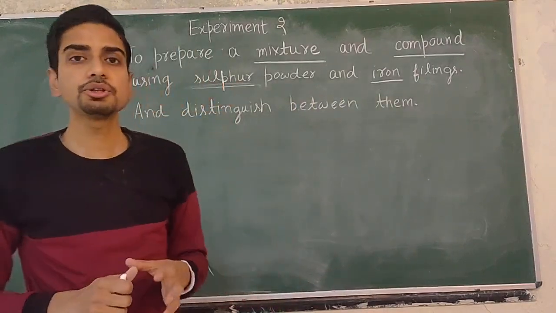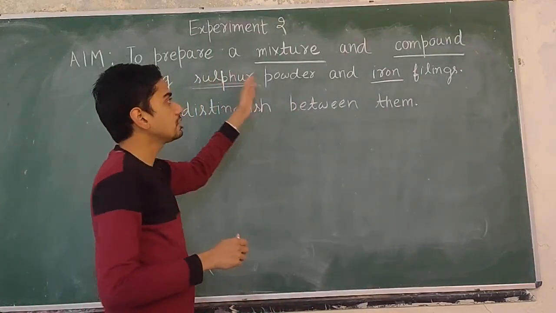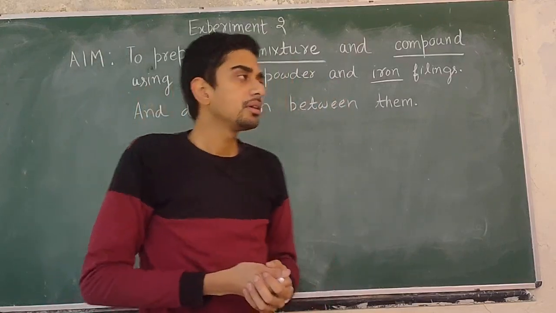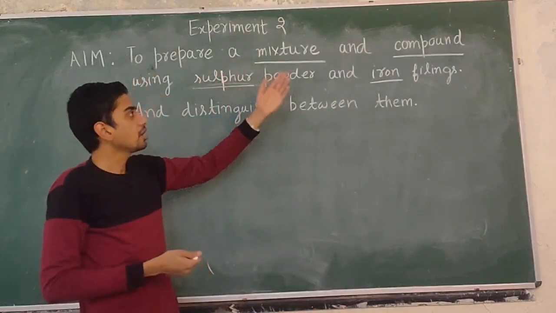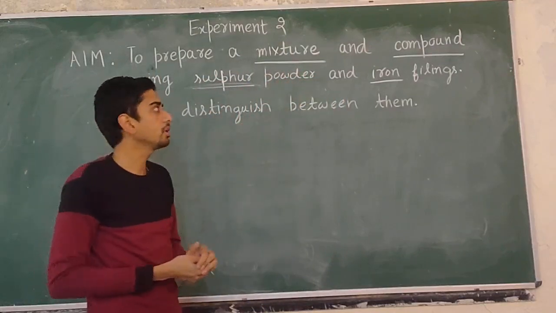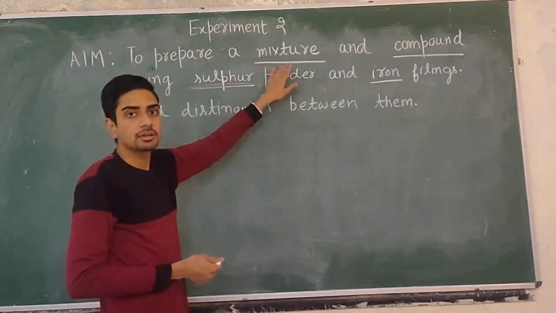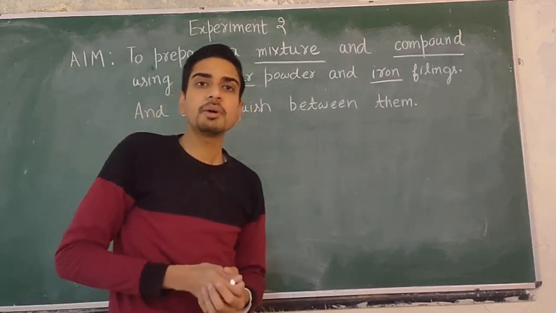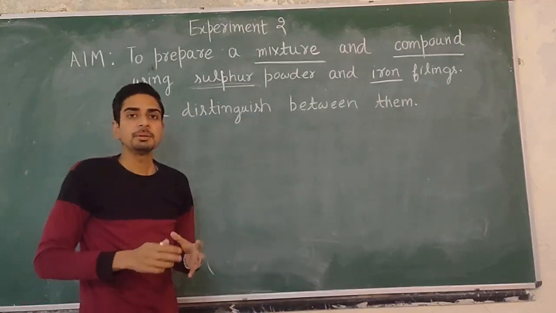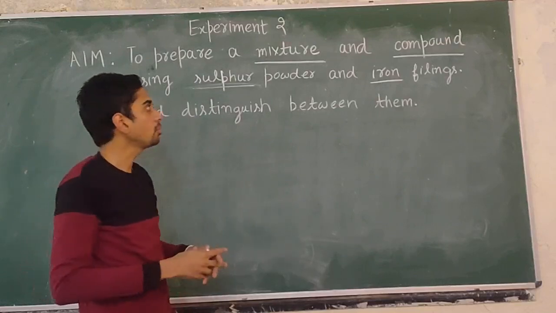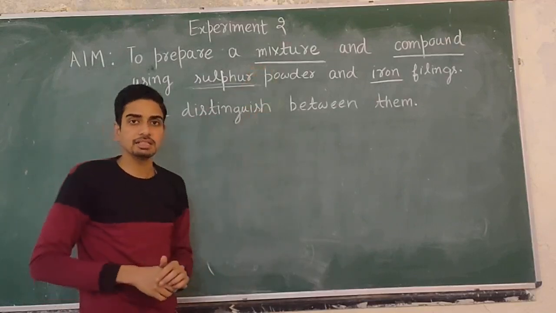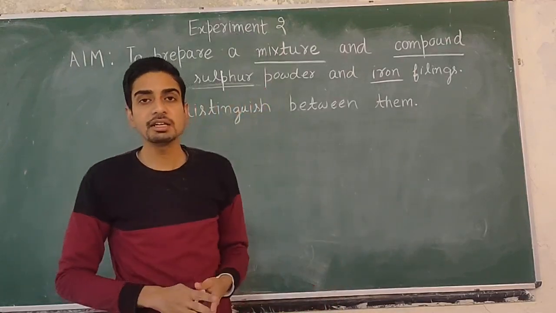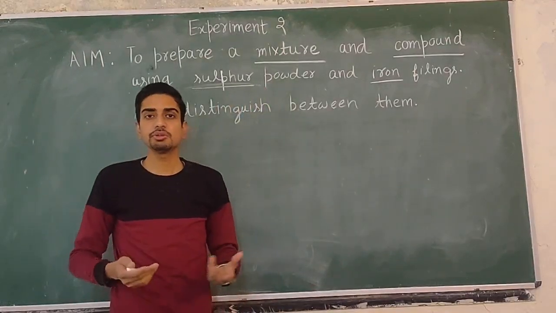So first you should know what is a mixture and what is a compound. You have studied in chemistry the difference between mixture and compound. So what is a mixture? You have read about this, that a mixture is formed by simply mixing two or more substances physically. When we mix two or more substances physically in any ratio, no ratio is fixed.